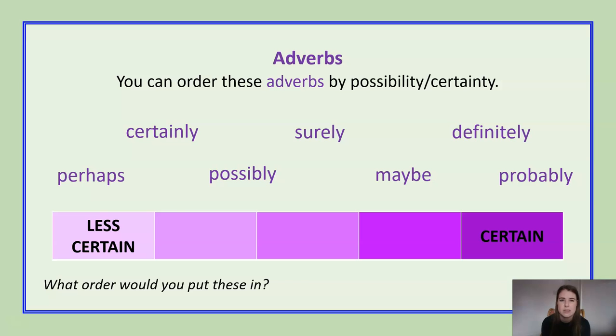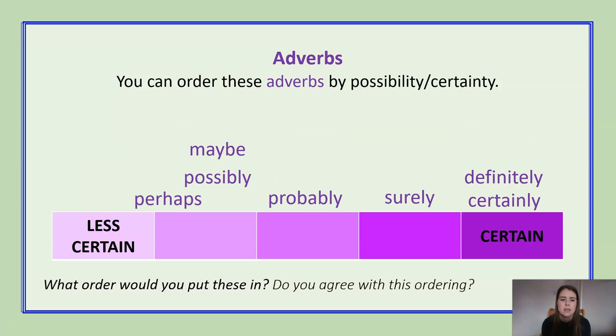Okay, so I had a go at this as well. So let's see if we came up with the same answers. So perhaps is probably one of the least certain adverbs on that list because this is one of those things where it could happen or it couldn't happen. We could have maybe and possibly, so we're leaning more towards a slight idea that it's going to happen. Now probably is almost just a bit more than less certain but not quite certain enough, so it's very likely that it could happen. Surely something's going to happen means there's a strong possibility that it's going to happen. And definitely and certainly are 100% the case that it is going to happen, okay?